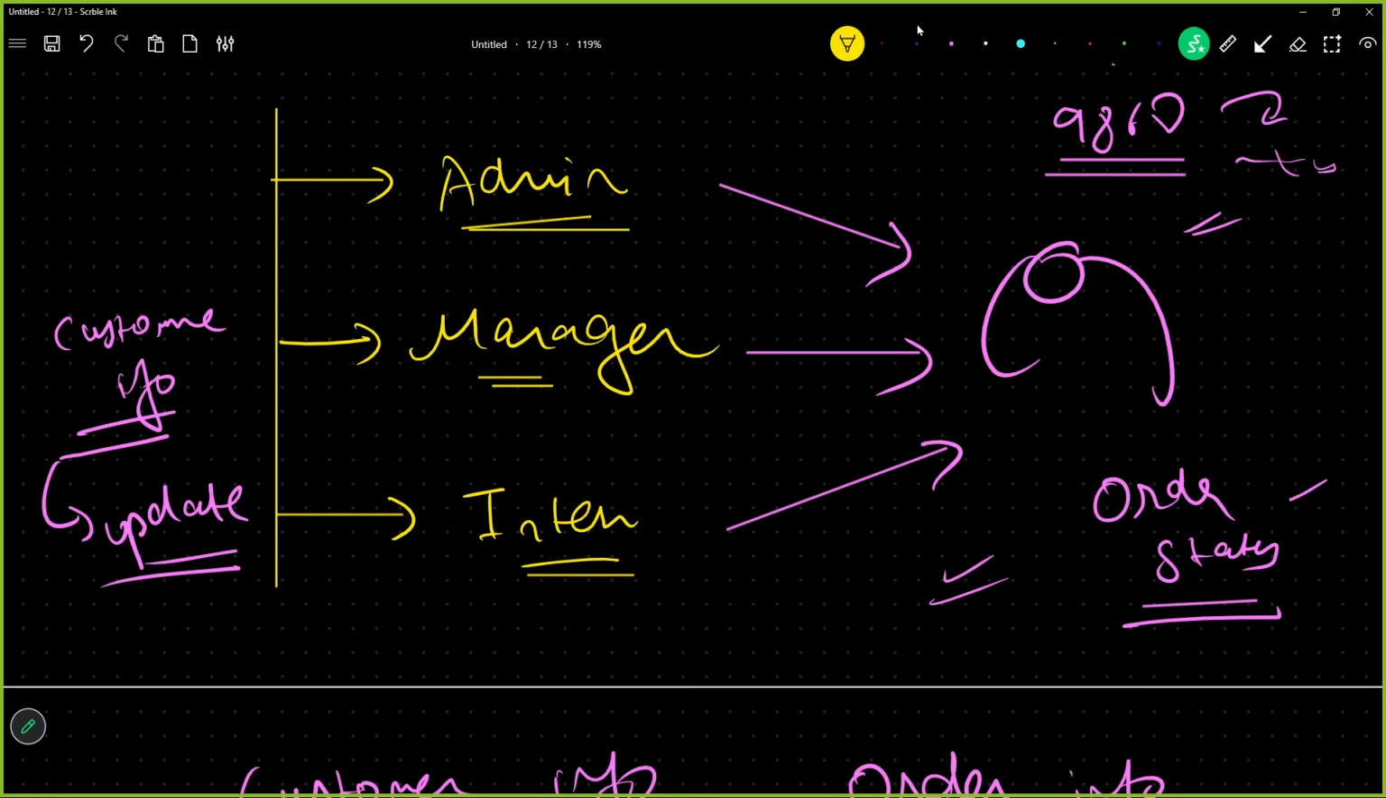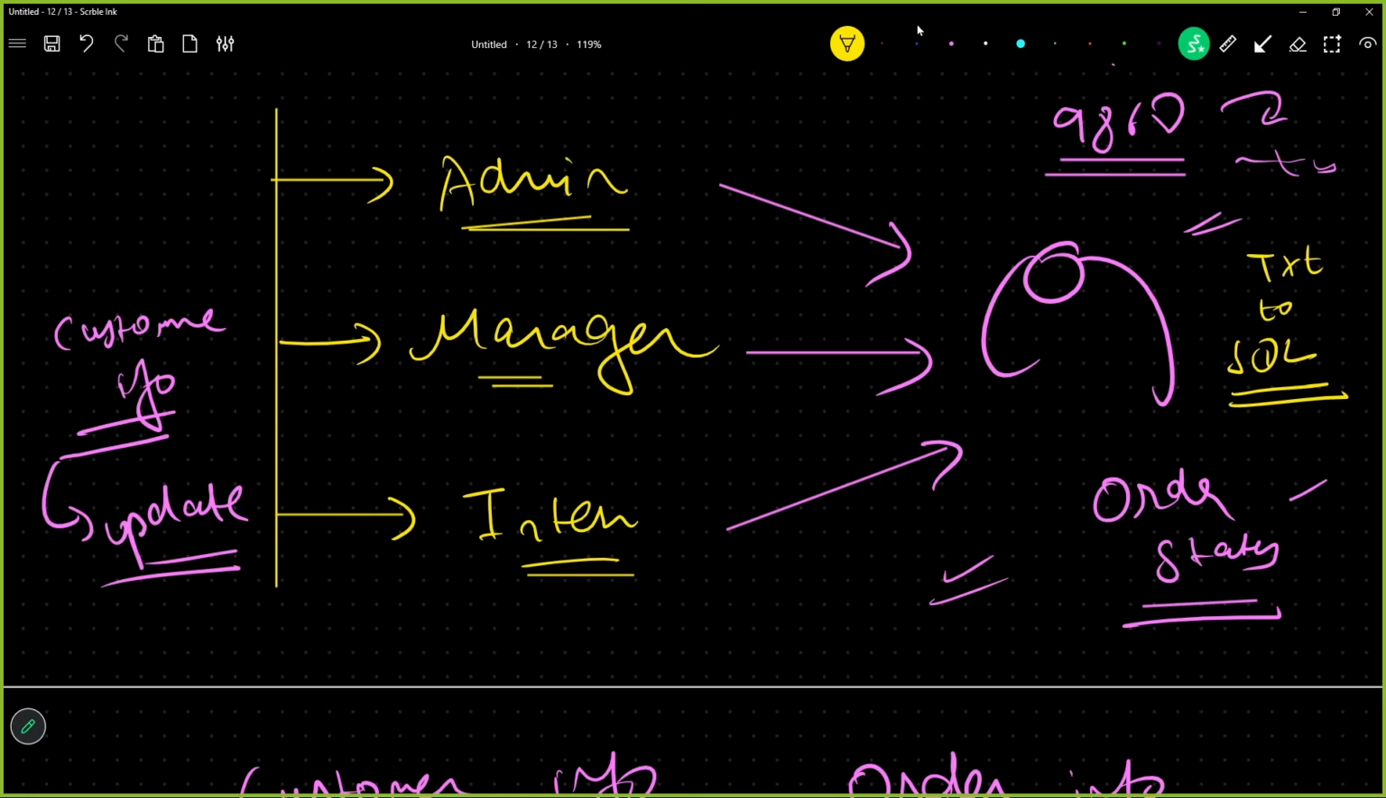Okay, a use case will come: text to SQL. Given our text, it will be converted into a SQL query internally, and the information will be updated. But a manager is not allowed to delete a customer. So when a manager tells this AI agent, "Hey, delete that customer," the AI agent will say, "I cannot allow you to delete this customer, you are not admin."